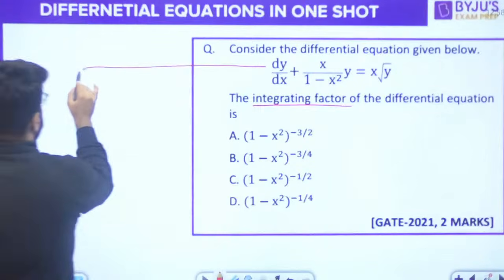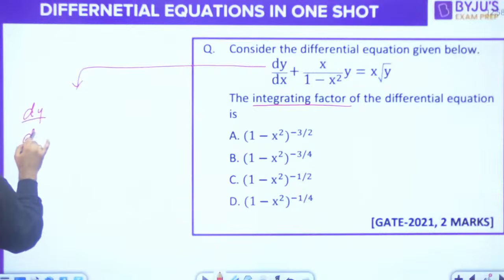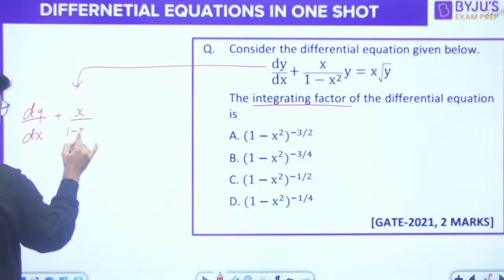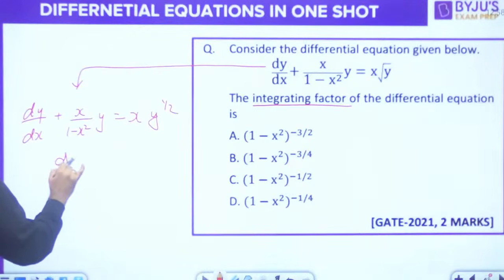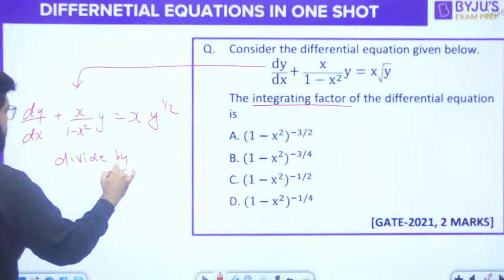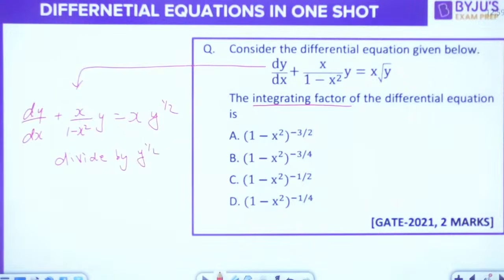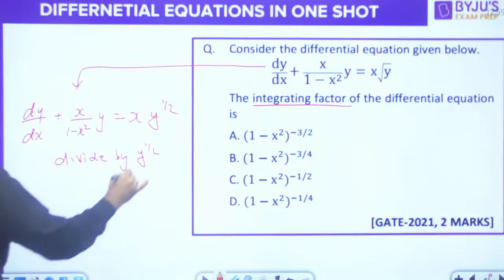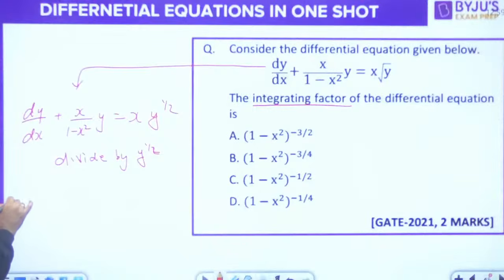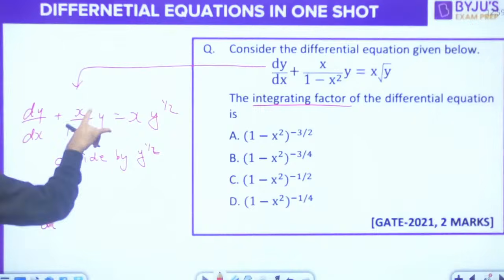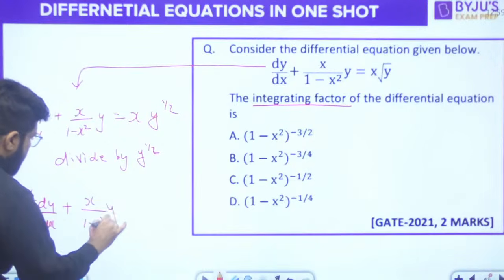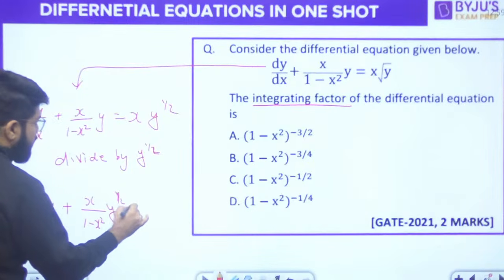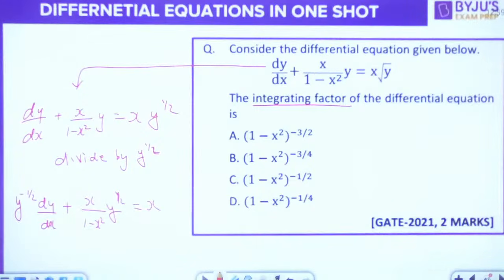So this can be written as dy by dx plus x upon 1 minus x square into y is equal to x y raised to the power half. So what you are going to do is divide by y power half. Now, when you divide by y power half, this becomes y power minus half dy by dx plus y upon y power half, which will be y power half, is equal to x. P and q are still there.